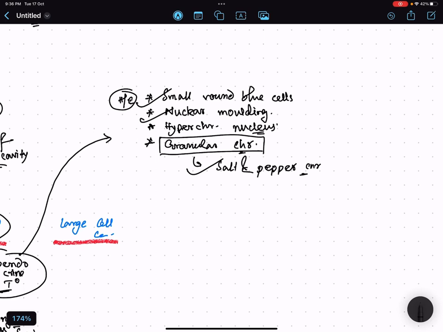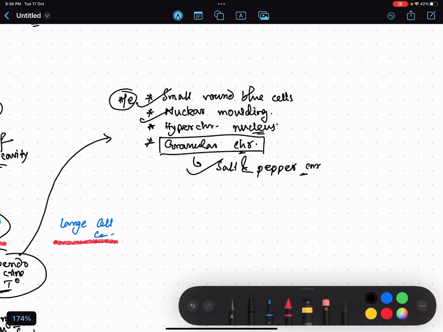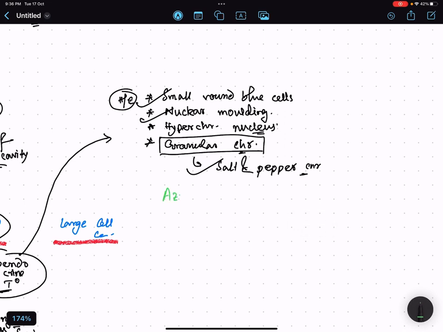Another important thing seen in small cell carcinoma is known as the Azzopardi effect. This Azzopardi effect is very important. The fragile cells break, and the DNA content is released, which stains the vessel wall, producing basophilic staining.